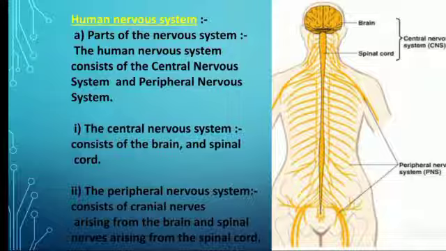As we can see in the structure, there is a brain, a spinal cord, and a peripheral nervous system. So there are two major systems, that is, the central nervous system and the peripheral nervous system. The peripheral nervous system consists of cranial nerves and spinal nerves, which arise from the brain and spinal cord.